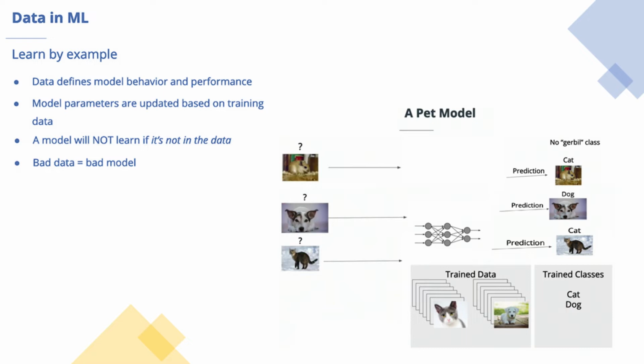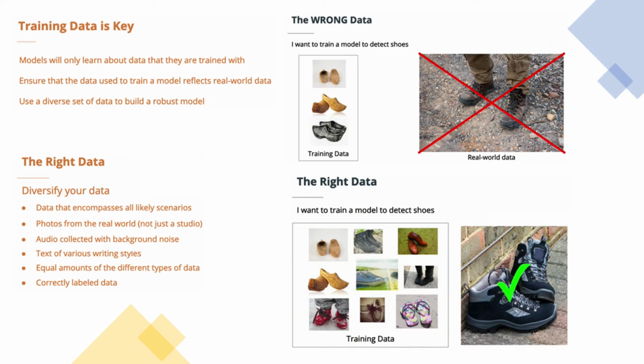Now, we can see that if the model is not given a particular type of data, it will never be able to infer on the other types of that data. Only after being trained on a given type or class of data will the model be able to begin to make predictions of that type. So some of the key points to note when training a model is that you must train it with all types of data that the model is likely to encounter in the future in order to build a robust model.